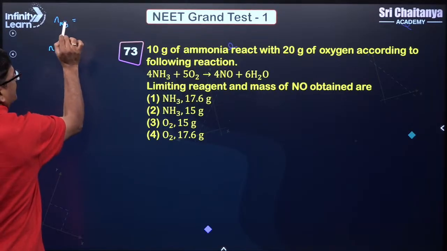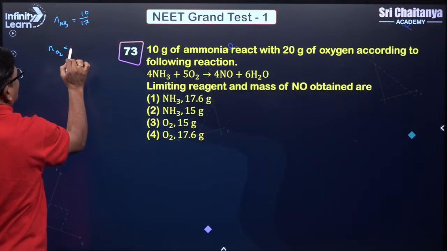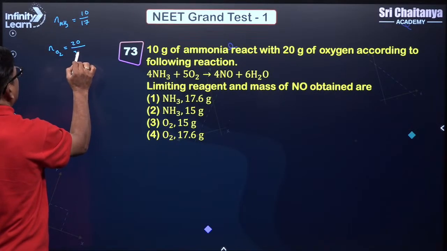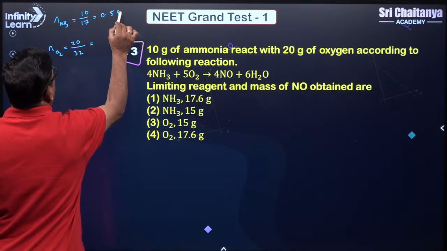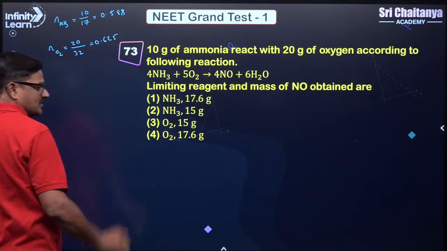That is going to be 10 grams of ammonia over 17 and 20 grams of oxygen over 32. So it is going to be 0.588 and 0.625. Got it. Okay.